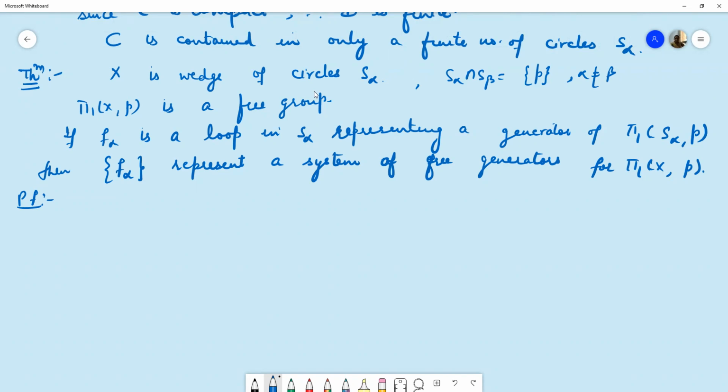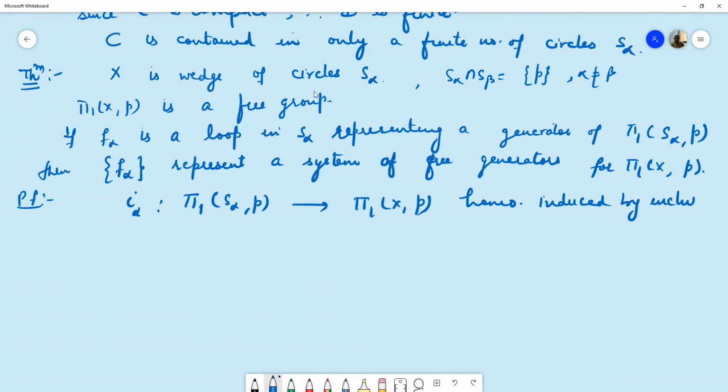Now we know there is an inclusion mapping from S alpha to X, and let us take I alpha to be the homomorphism induced by the inclusion map, pi1 of S alpha, P to pi1 of X, P. So let this I alpha be the homomorphism induced by inclusion. And let us take G alpha to be the image of I alpha.